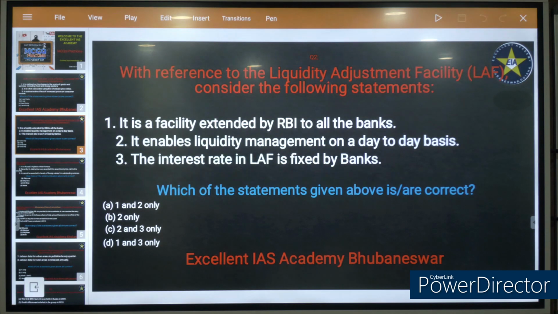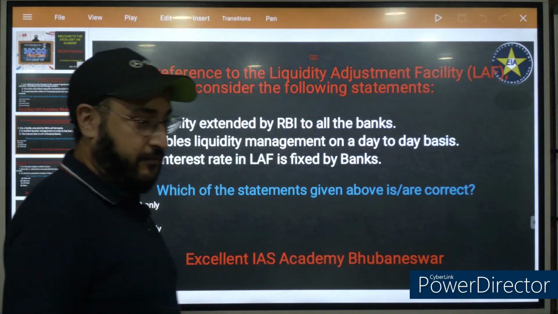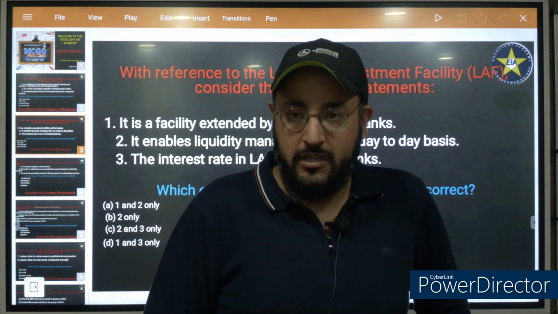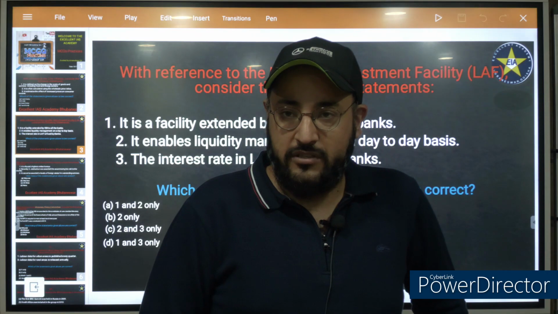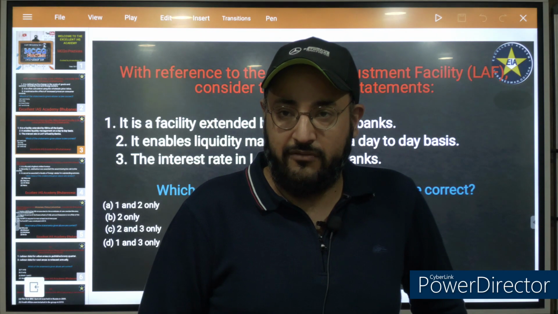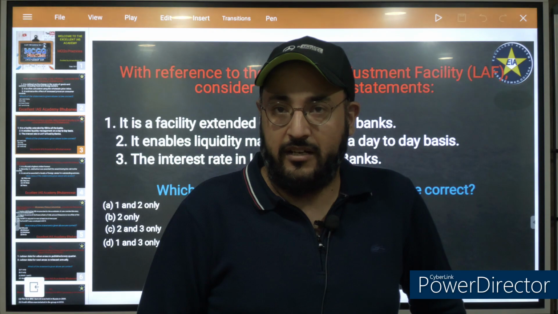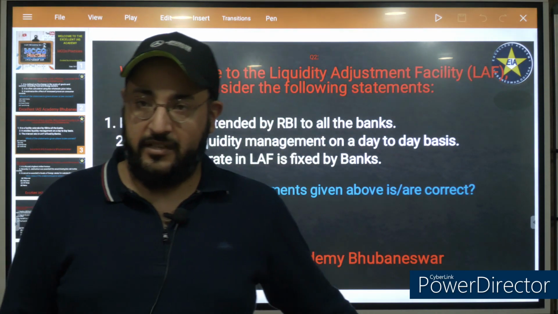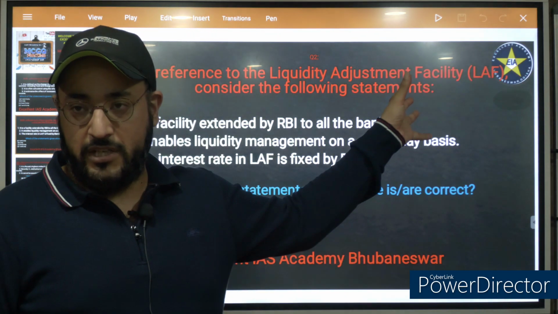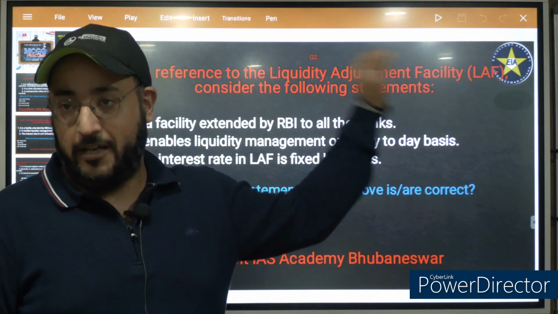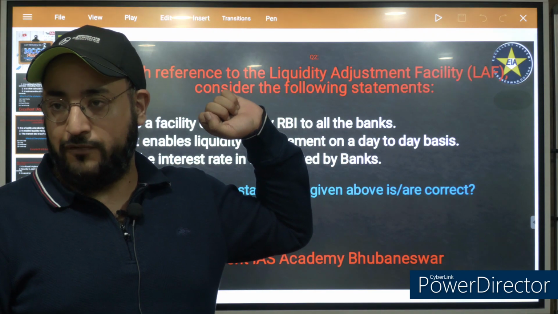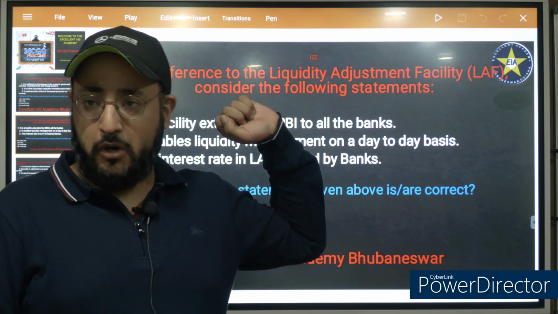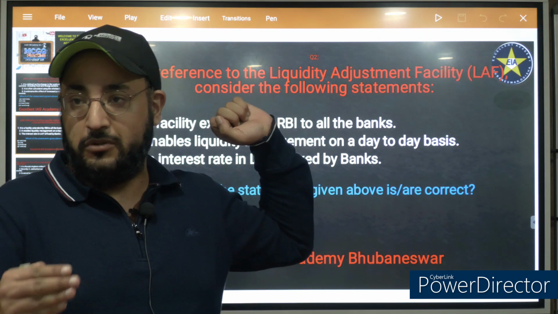With reference to the liquidity adjustment facility, LAF. While we discussed monetary policy, I told you there are components of monetary policy. One is the legal reserve requirement, which includes CRR and SLR, and another is the liquidity adjustment facility. This is an arrangement where commercial banks borrow from RBI, and vice versa, commercial banks can lend money to RBI.